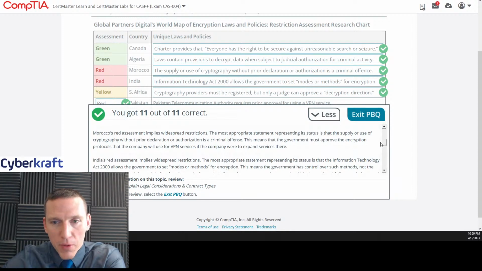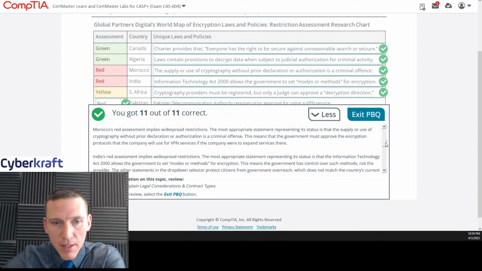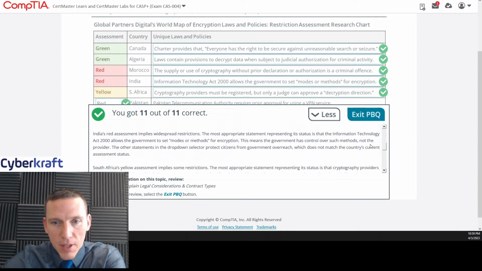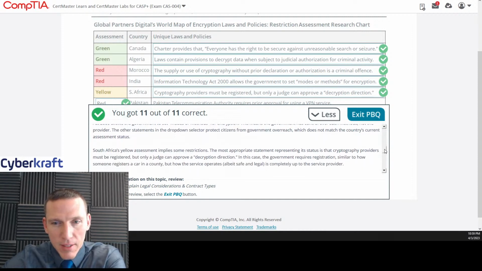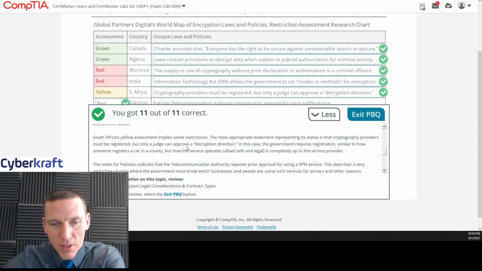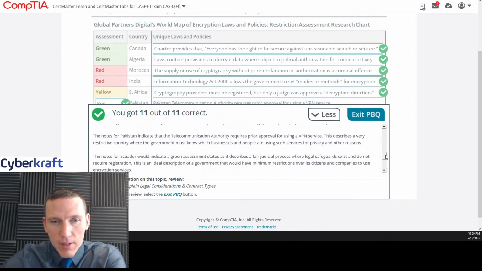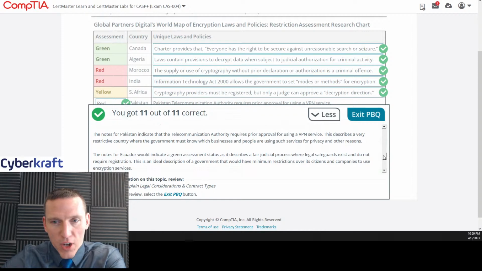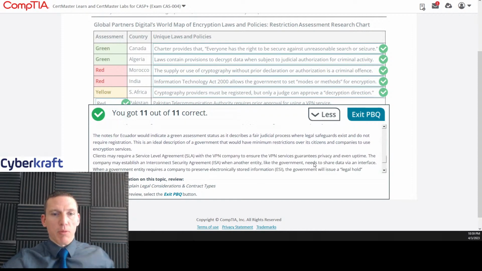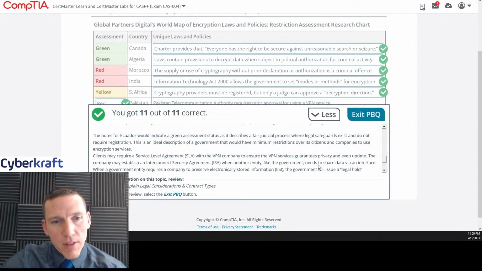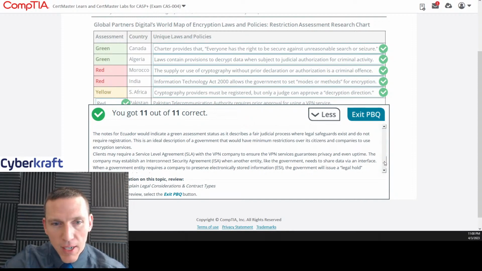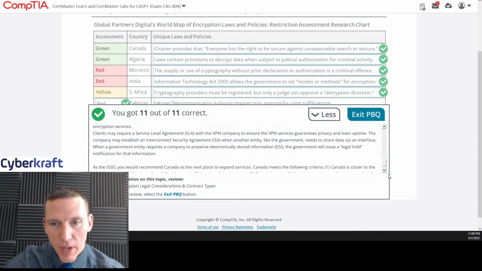Red implies widespread restrictions. We understand that. Yep, India's... Okay, so this is a real act. Information Technology Act 2000. That is correct. Let's see. So that is correct on South Africa. I wasn't sure about that one. Yeah, I know Pakistan's very restrictive. They're very controlling of their government communications. Note for Pakistan and Iran. Notes for Ecuador indicate green assessment status. Okay. I didn't know much about Ecuador. The rest of these are pretty self-explanatory.